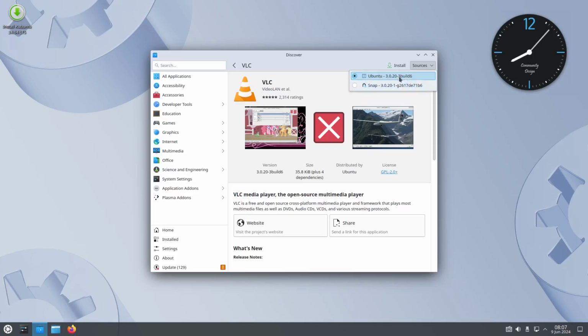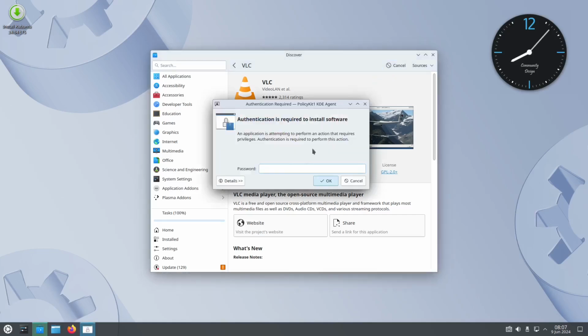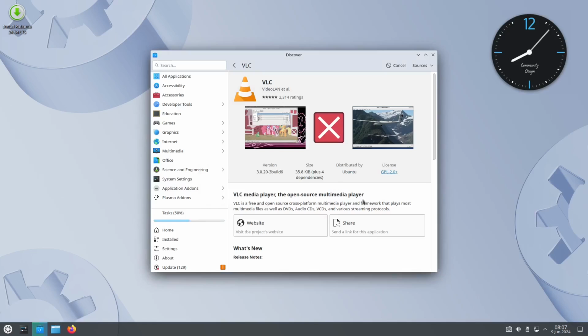You can choose from these two. For example, we use the Ubuntu. Just click that one and click install, and then of course don't forget your super secret password, and it will install. See, that's how easy Linux is.